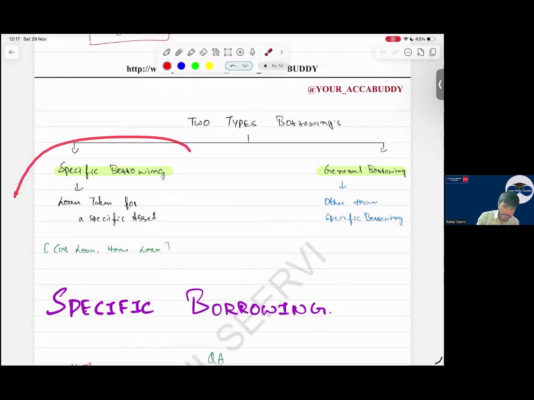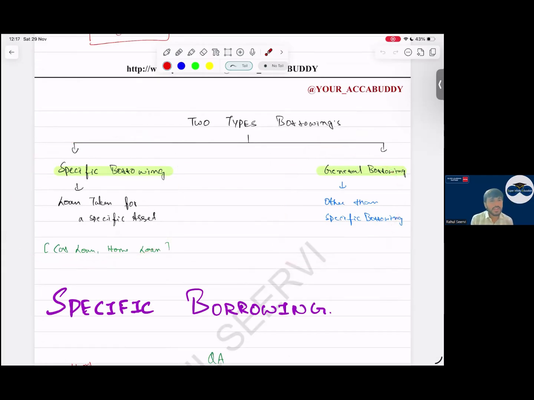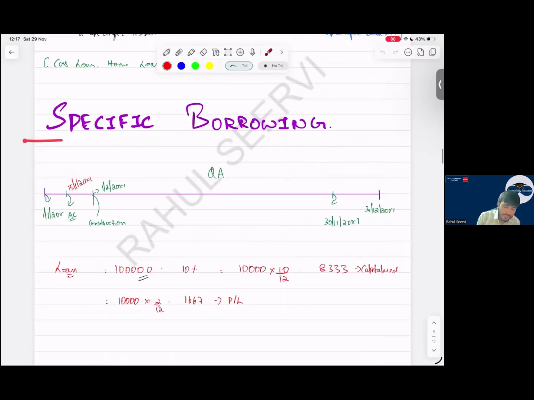What is the first type? Specific borrowing, general borrowing. So what is the meaning of specific borrowing? Specifically taken for a purpose, for the construction of any asset, building, etc. General borrowing means other than specific borrowing. So now coming to specific borrowing, what is the calculation for specific borrowing?